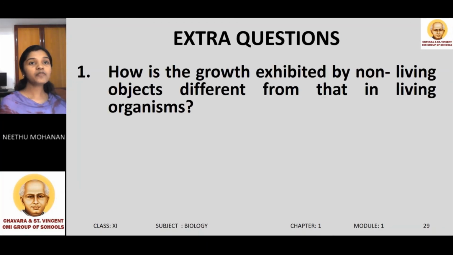First question, how is growth exhibited by non-living objects different from that in living organisms? Growth can be defined as increase in number and mass of cells by cell division. In living organisms, growth is from inside. But in case of non-living objects, growth is from outside due to the accumulation of materials on their surface. So living organisms grow from inside, while non-living objects grow by the accumulation of materials on their surface. Their growth is from outside. So this is a major difference between growth exhibited by non-living objects and living organisms.